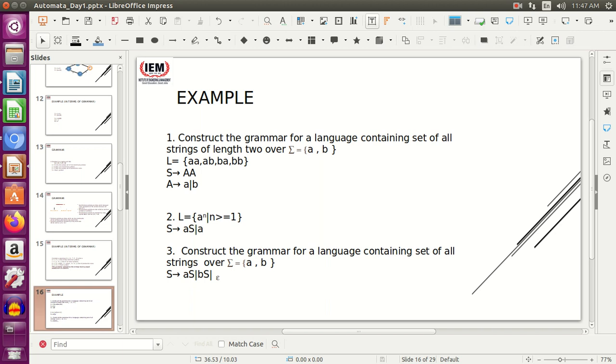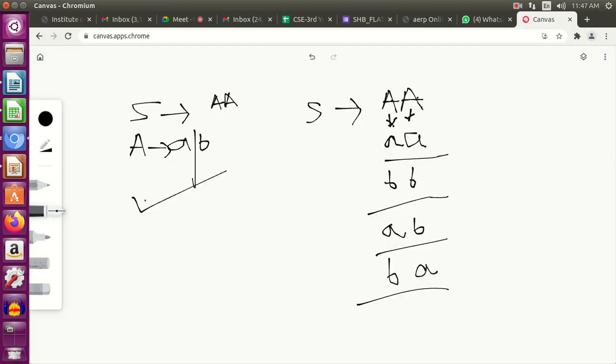See, why will you use two variables? Using two variables is not required in this particular question. You are saying you will write S tends to AB, capital A, capital B. This is not required because only one variable will serve your purpose. If you have a variable A, you can write like this. You are saying that you will use another capital B and you will write like this.